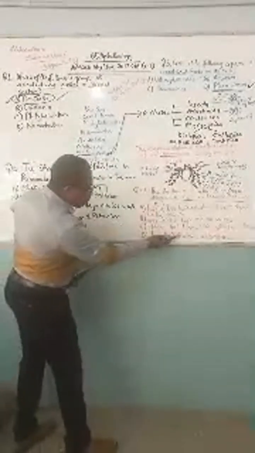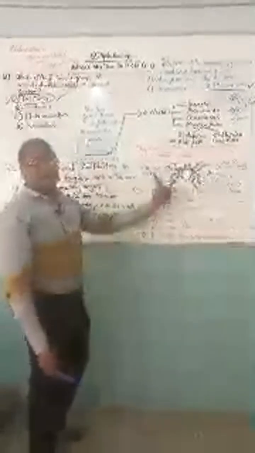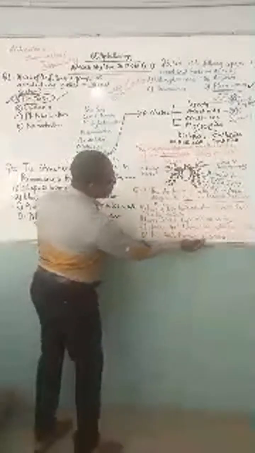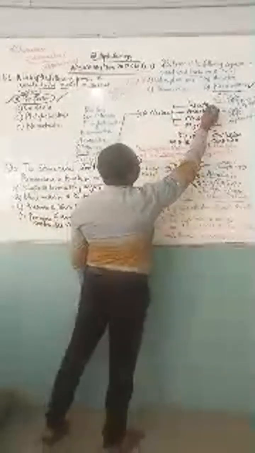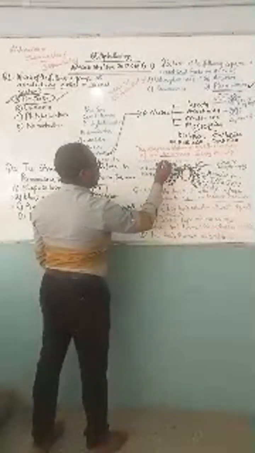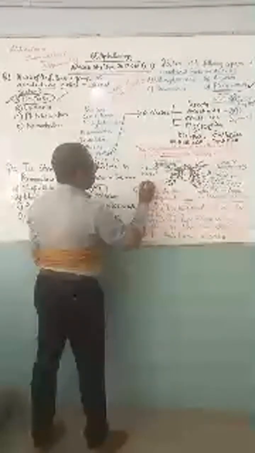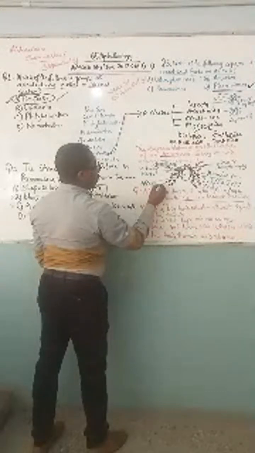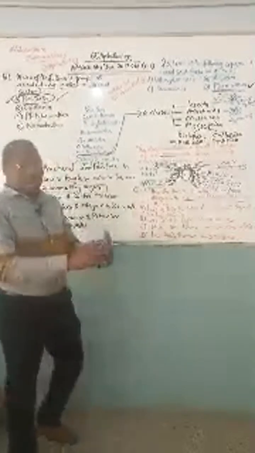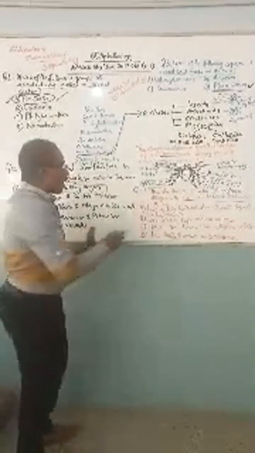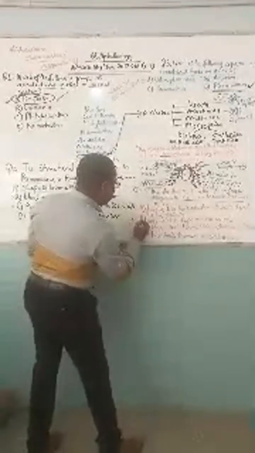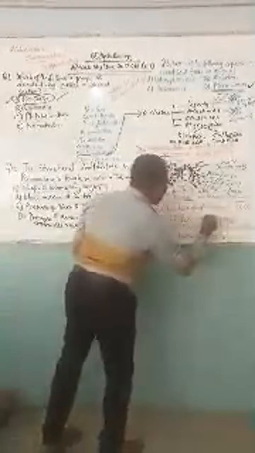D, it has head, thorax, abdomen. Do we have that here? We don't have head, thorax and abdomen, because head, thorax, abdomen are only common in which group? Insects. But this one has only a head and then a part called what? Abdomen. Those are the 2 body parts. So what's the answer to this simple direct question? We now know the reason. Our answer is: it has 8 legs and no wings. This is our correct answer.